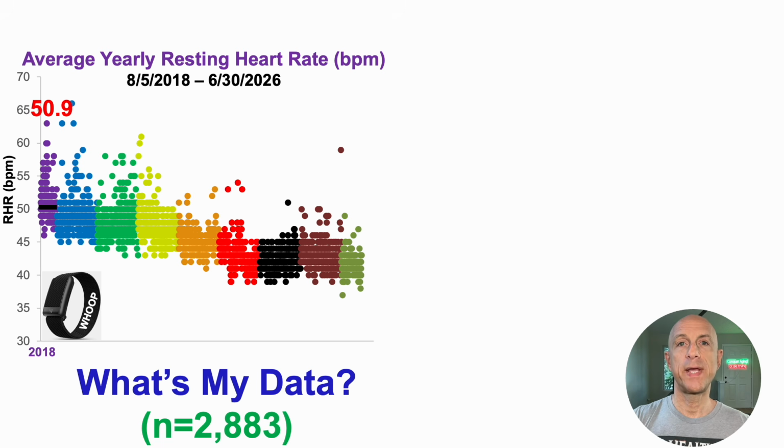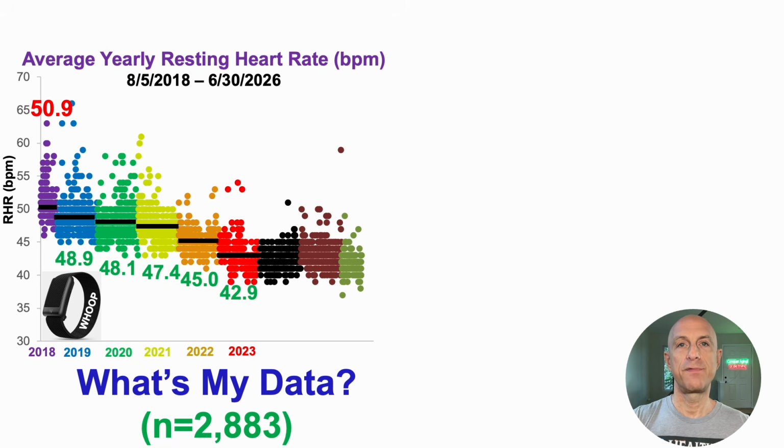Average resting heart rate in 2018 was 51 beats per minute. But then after that, year after year, I've been able to reduce it to an average of 49 in 2019, 48, 47, 45, 43, 42. And then the data moved in the opposite direction in 2025 with an average resting heart rate of 43 beats per minute. As a quick aside for what may be underlying that, I moved from Boston to Austin mid-year 2025, so that may have something to do with the data.